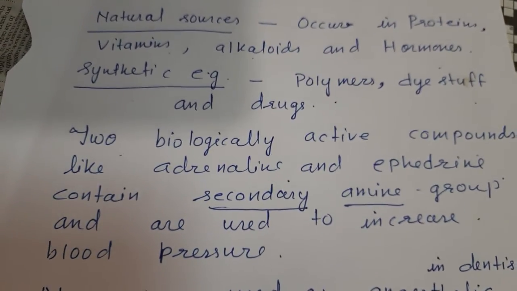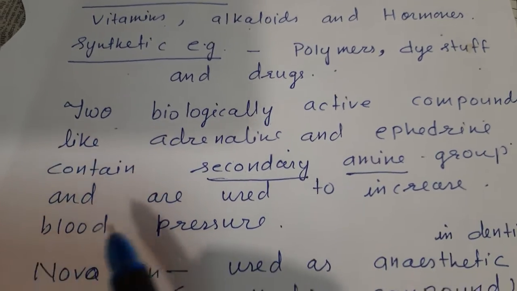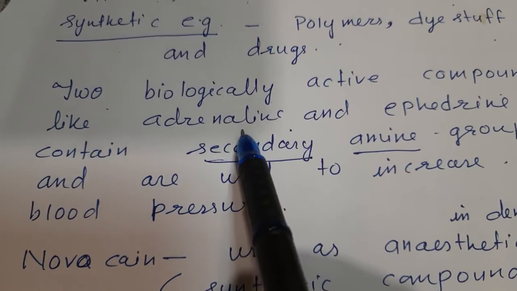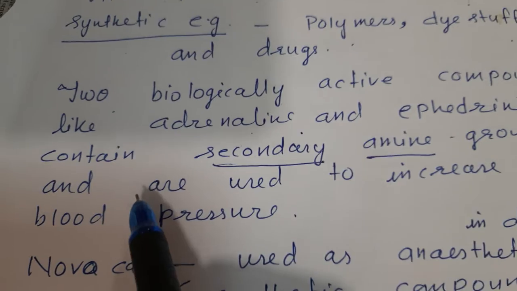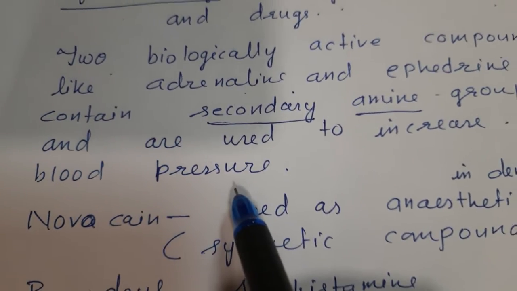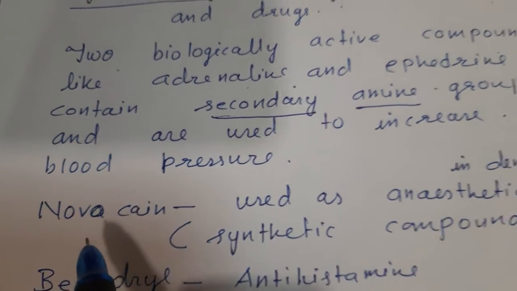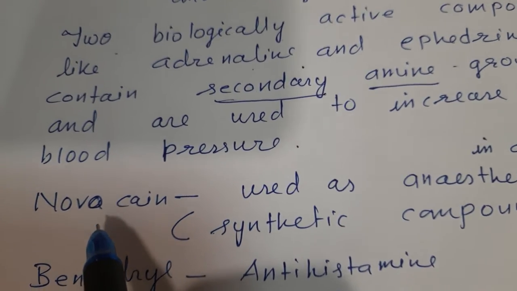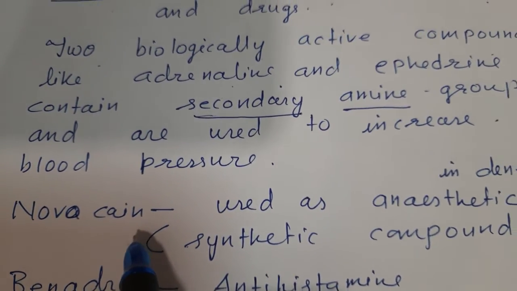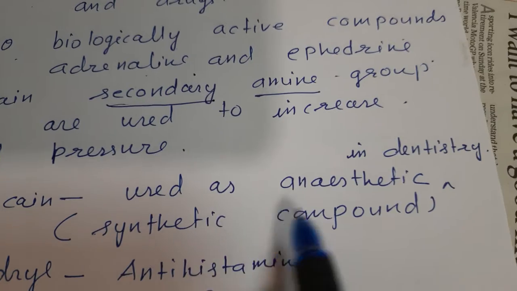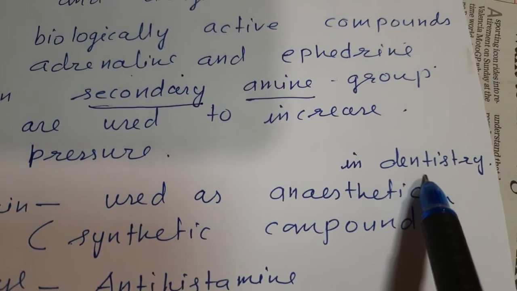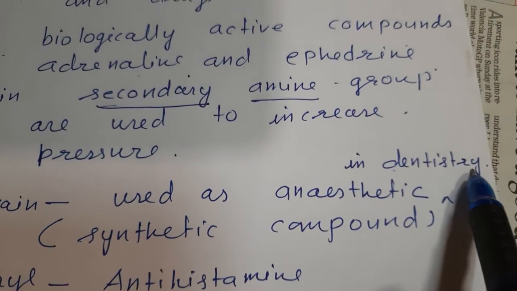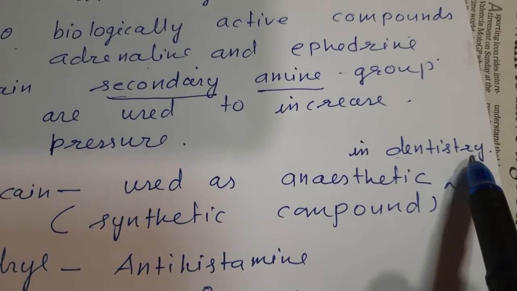It is a hormone. Okay, and these two amines, that is adrenaline and ephedrine, are used to increase the blood pressure. Then one more compound is there, that is a synthetic compound, that is novocaine. It is used as anesthetic in dentistry. Dentistry, that is dental diseases or anything.